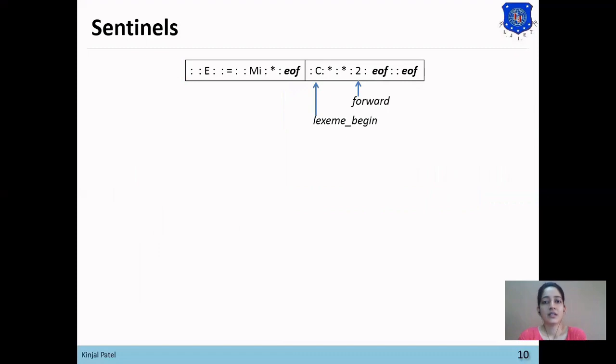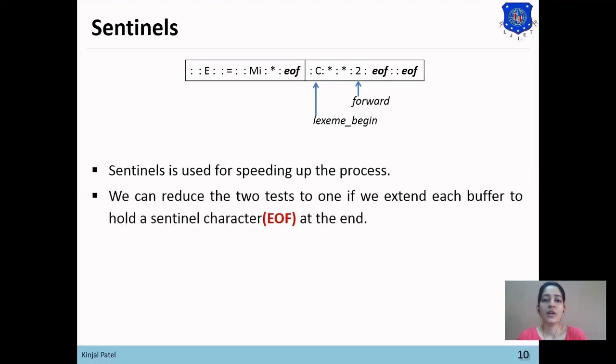What does the sentinel do? The sentinel does the same process as the buffer pair: it also has two pointers, lexeme begin and forward pointer. The forward pointer checks which character is being read, and the lexeme begin pointer marks the beginning of the current lexeme. It is used for speeding up the process by reducing two tests to one, by adding an EOF character at the end of each input buffer.